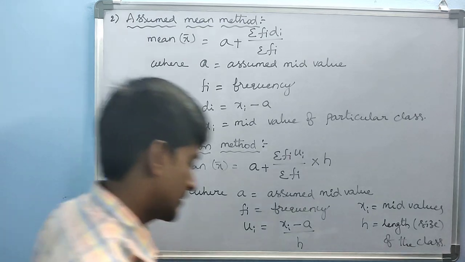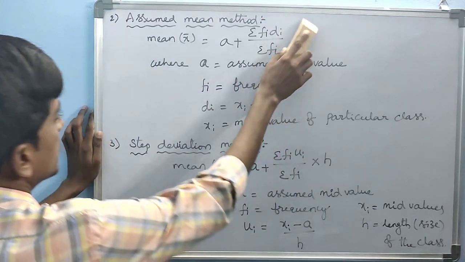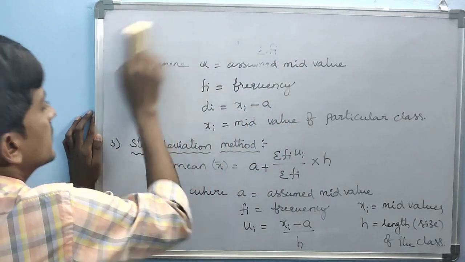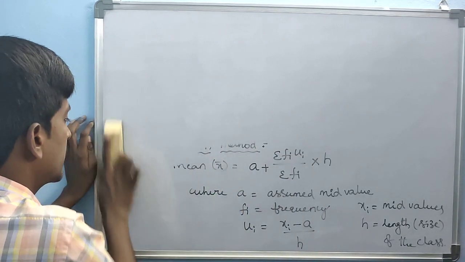Okay. The next one, this is the mean, the first central tendency. The next one is the median.